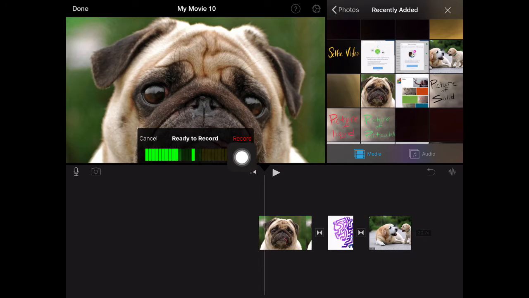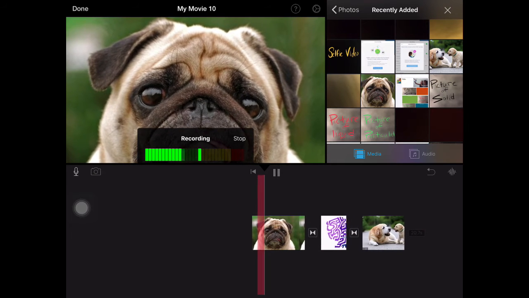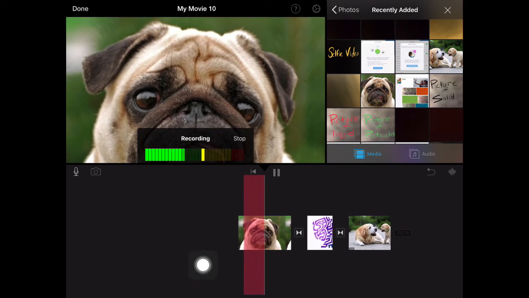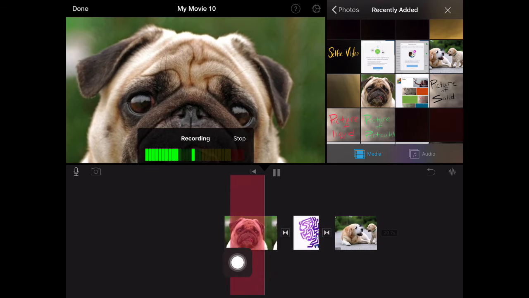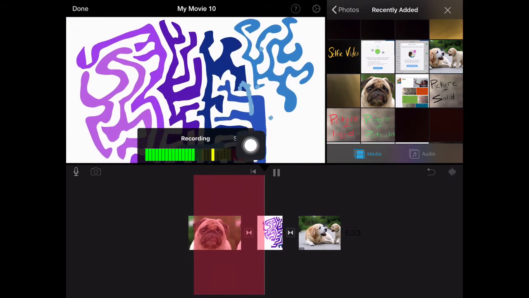I'm going to tap record to begin my recording. It'll count down. This is a voice recording, and I can tell that it's recording over the iMovie because it shows up red here. When I'm all done, I'm going to tap stop.